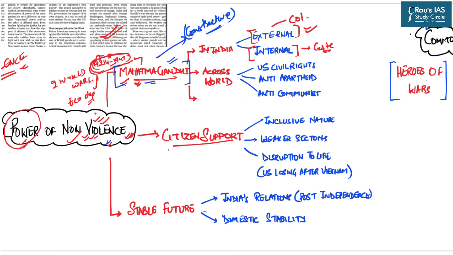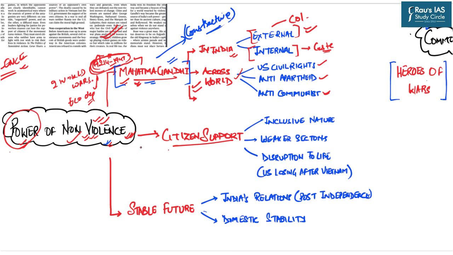The second thing this article says is that Mahatma Gandhi's principles of non-violence have motivated countries across the world. For example, the US civil rights movements were based on the principles of non-violence. The anti-apartheid movement in Africa was based on the power of non-violence. And moreover, the anti-communist movements in Europe also supported non-violent principles. So the Gandhian principles have not just motivated India, but have shown a ray of light and hope to almost all regions across the globe.